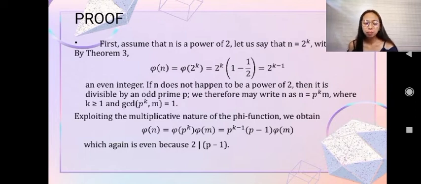So exploiting the multiplicative nature of the phi function, we obtain that phi of n is equal to phi of p^k times phi of m, and then is equal to p raised to the power of k minus 1, times (p minus 1), times phi of m. Which again is even, because 2 divides p minus 1.